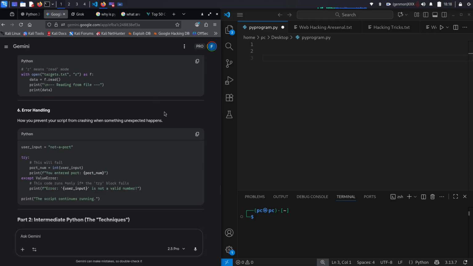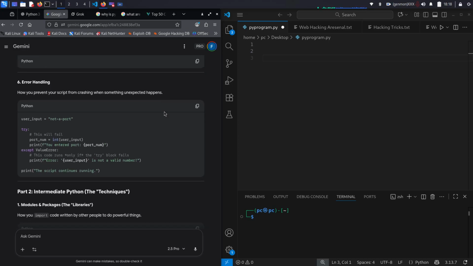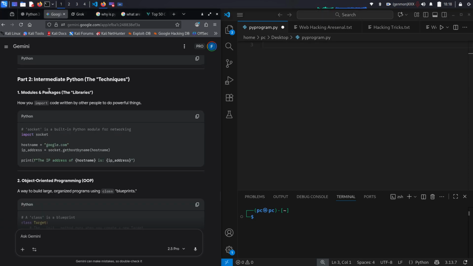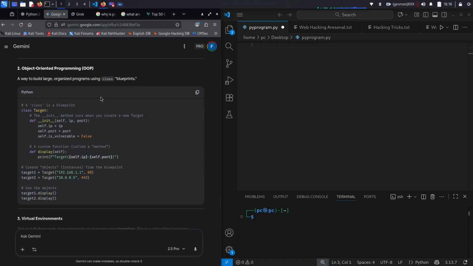And then you got your error handling. That's important too, because you want to see where something goes wrong in a program. So that's interesting. And then modules and packages, of course, you got the import, and then socket, which is the networking side of things, right? This is its own subject, honestly. Python networking. And then you got the object-oriented programming.